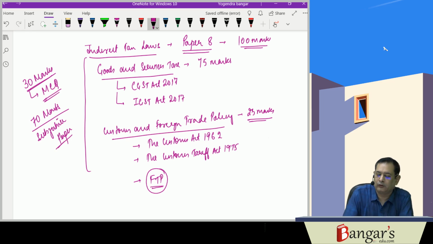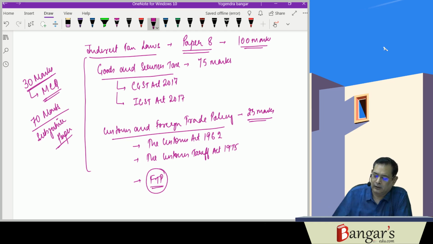Now, this is a very scoring paper. You can easily score exemption marks. You must have a command over the practical questions. Theoretically, we can do it, but the basic thing is you must have a command over the practical aspects. So we can score good marks in this particular subject. Paper 8, indirect tax laws, is always giving exemption marks, and certain students easily get the benefit of this exemption.